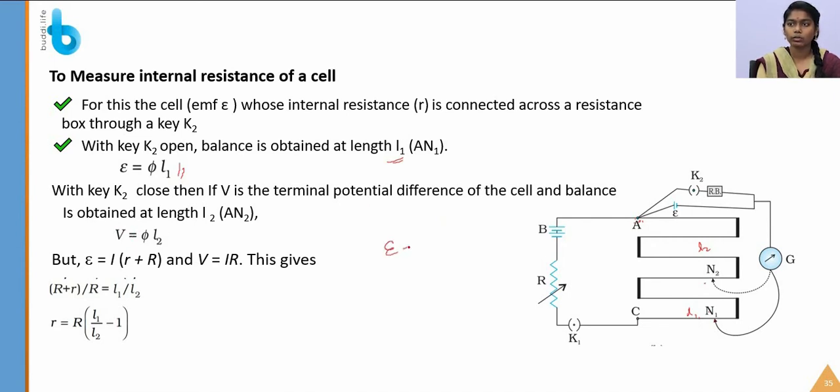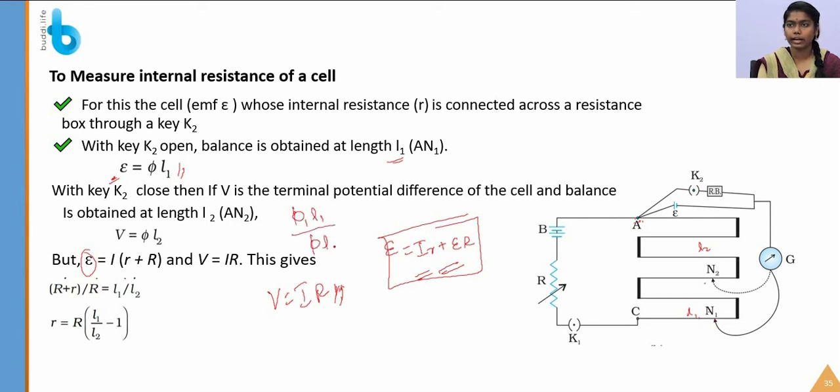So already we have known this formula. This is a formula that is already known. V is equal to IR, which is nothing but Ohm's law that we have studied in the past slides. So we are equating these two values of epsilon and V. We are getting phi L1 by phi L2, which is E by epsilon. So phi gets cancelled, which gives E by V is equal to L1 by L2.